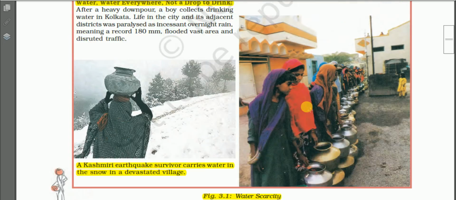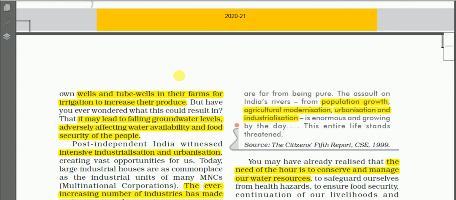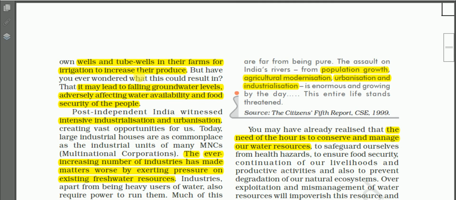Then, see, in some places, in the rural areas, you may find that each farmer has their own wells and tube wells in their farms. You will find this in Punjab also, for irrigation to increase their produce.